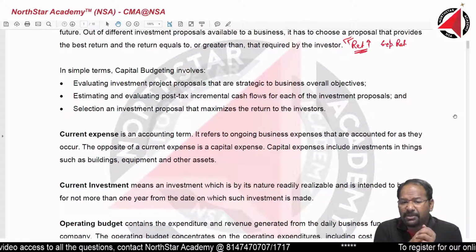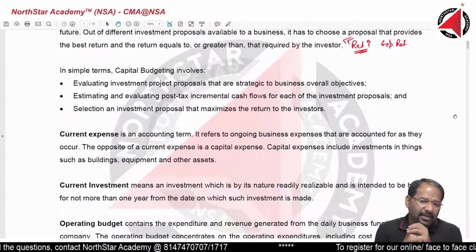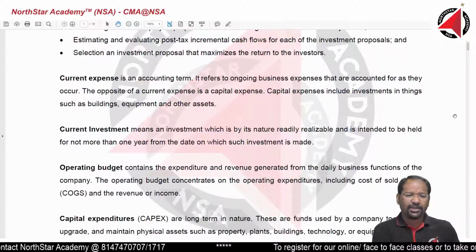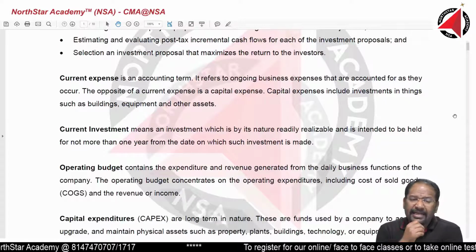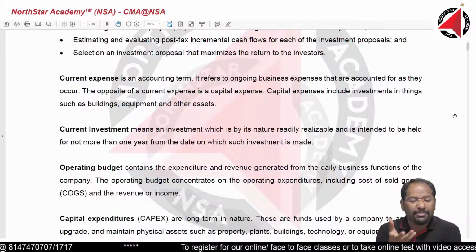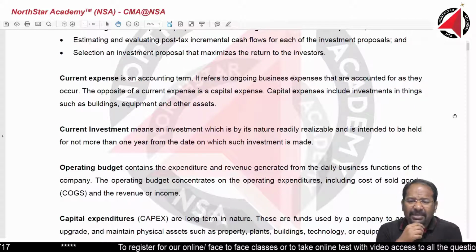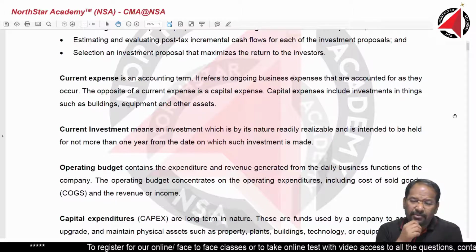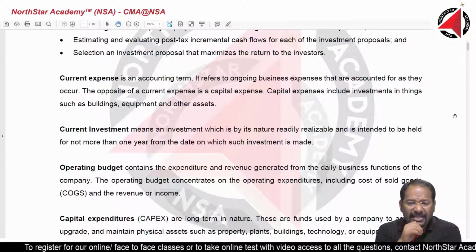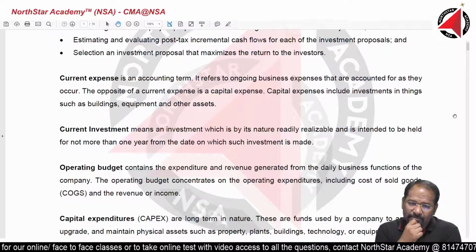Selection of the investment proposal that maximizes the return to the investor. So how do we select? There are various methods that we are going to learn under this, the selection method. Current expense. What are current expenses? Let us go through this terminology because we will be using these terms in the chapter. Current expenses are basically those expenses which are not of a capital nature. In other words, current expenses generally are operating expenses. Alright.